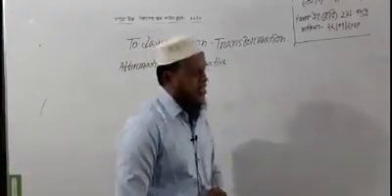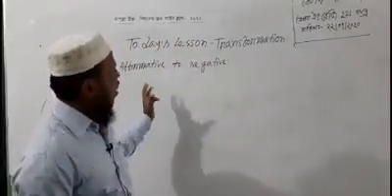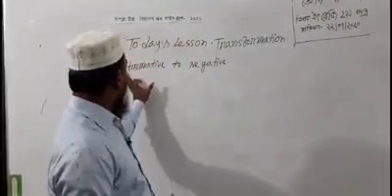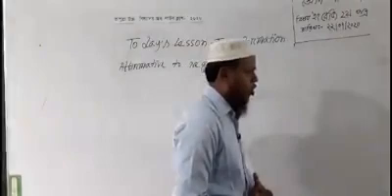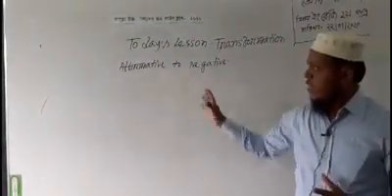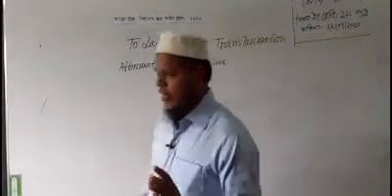Mostly class 6, 7 and 8, those who are very weak in English grammar, first we should know what an affirmative sentence is and what a negative sentence is.